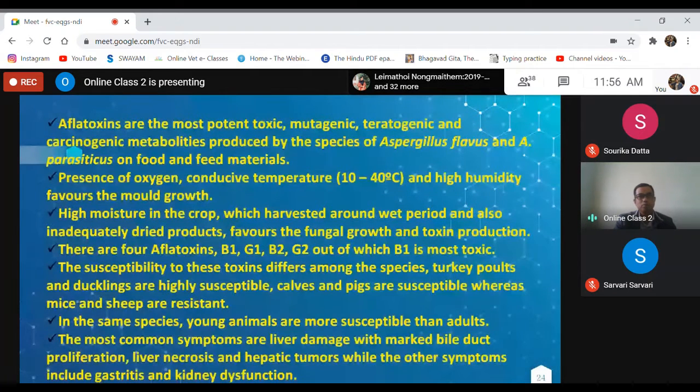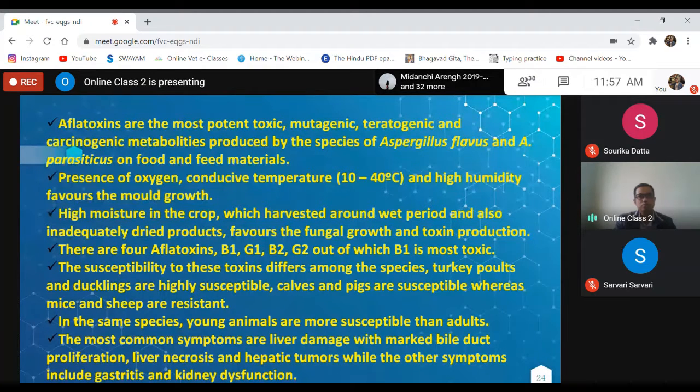Aflatoxins are most potent toxins, mutagenic, teratogenic, and carcinogenic metabolites produced by Aspergillus flavus and Aspergillus parasiticus on food and feed material.